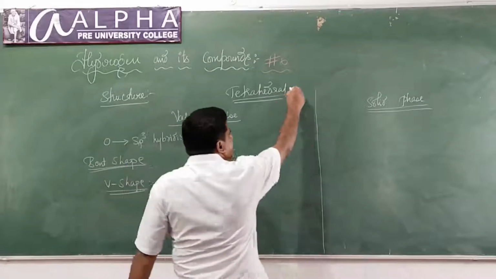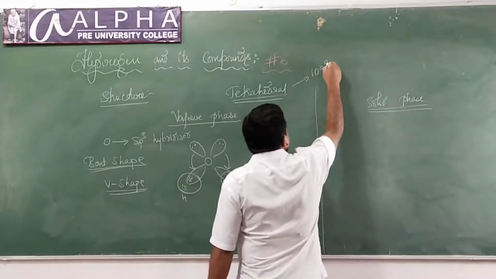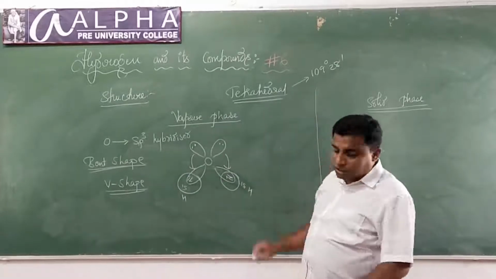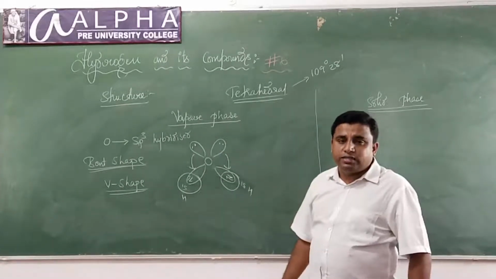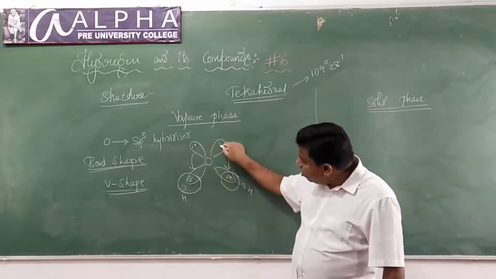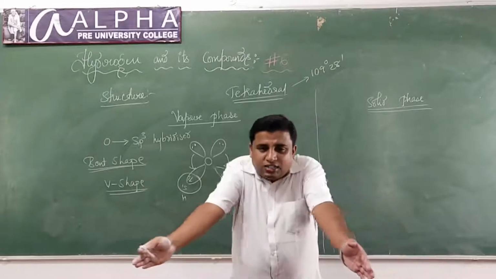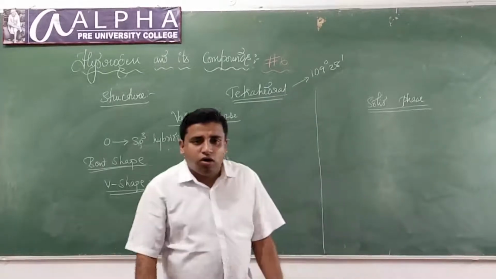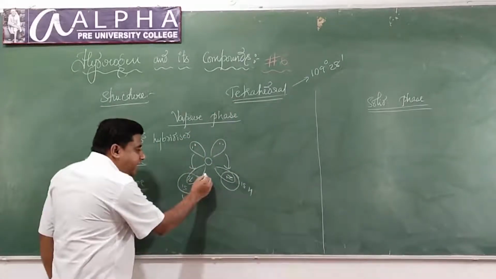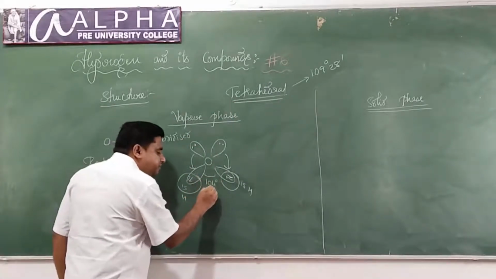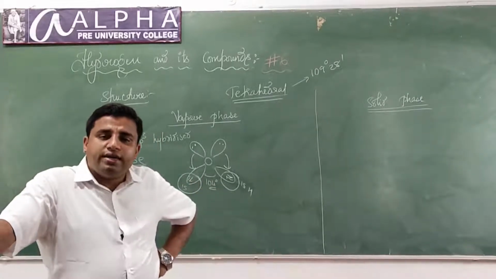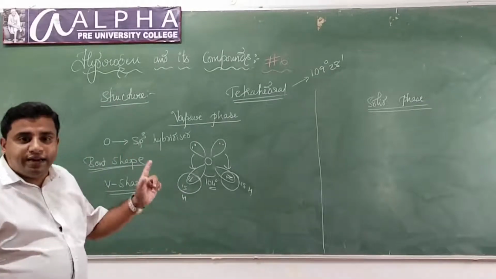What is the actual bond angle in a tetrahedral structure? It is 109 degree 28 minutes, isn't it? The actual bond angle in a tetrahedral structure is 109 degree 28 minutes. But here, because of the repulsion between lone pair and bond pair, the bond angle gets contracted. Therefore the bond angle is less than the normal tetrahedral angle. The actual bond angle here is 104 degree. You have to remember this. What is the bond angle in a water molecule? It is 104 degree. Got it?